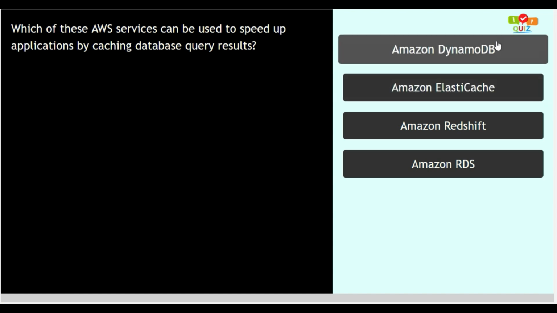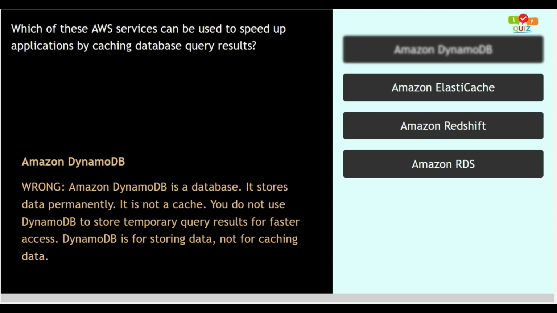Option number 1. Amazon DynamoDB. This option is wrong, as Amazon DynamoDB is a database. It stores data permanently. It is not a cache. You do not use DynamoDB to store temporary query results for faster access. DynamoDB is for storing data, not for caching data.